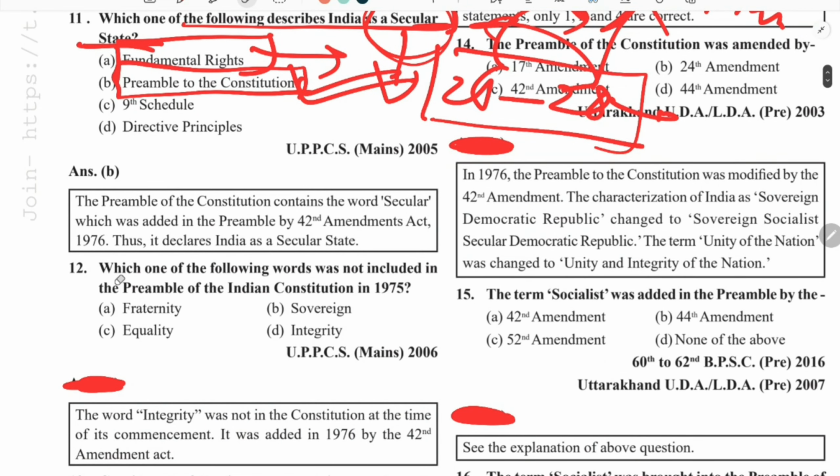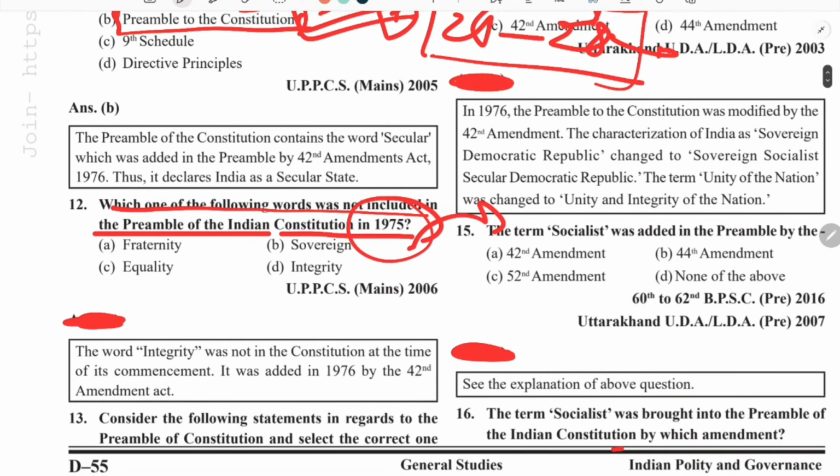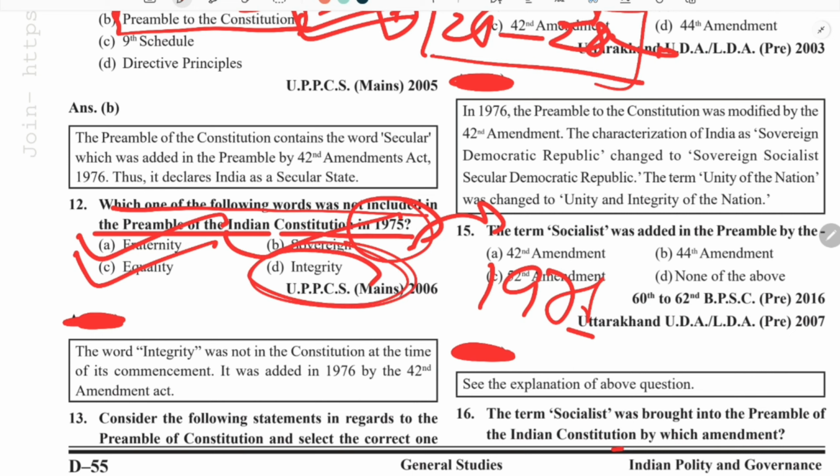Coming to the next question, which of the following words was not included in the preamble of the Indian constitution in 1975? This was the year of emergency, and we know that in 1976 the amendment was done. So this is talking about the situation before the amendment. Which word was not there? Fraternity was there, equality was there, sovereignty was there, integrity was not there.